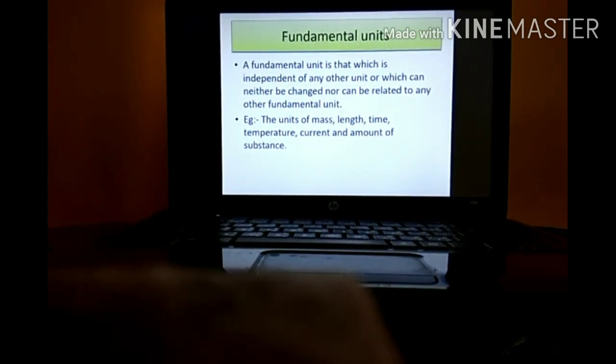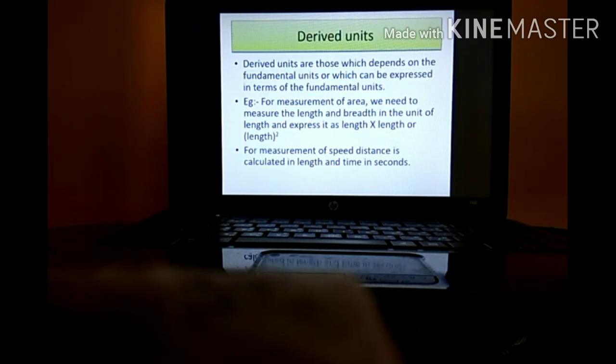All these things mean what? Fundamental units don't depend on any other units for their measurement. Next one is derived unit. Derived means what? We are relying on other fundamental units for its measurement; these are called derived units.